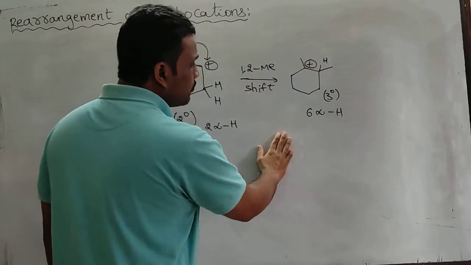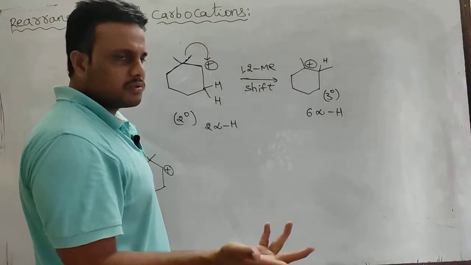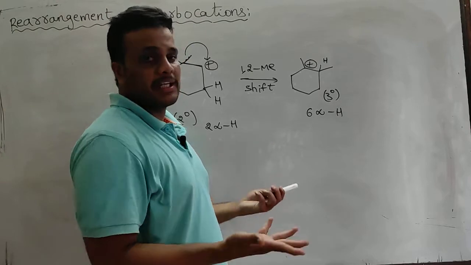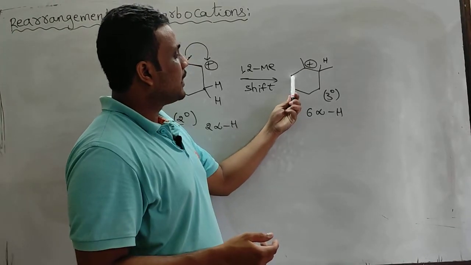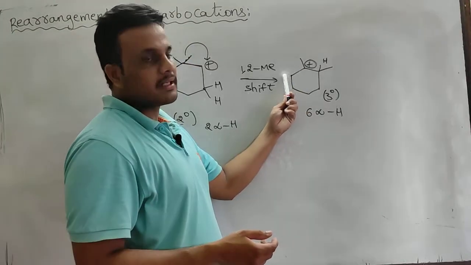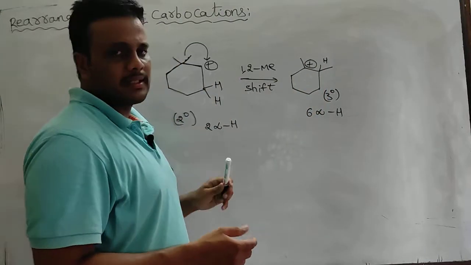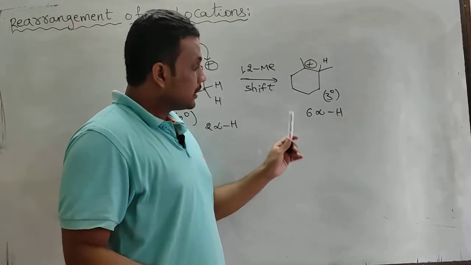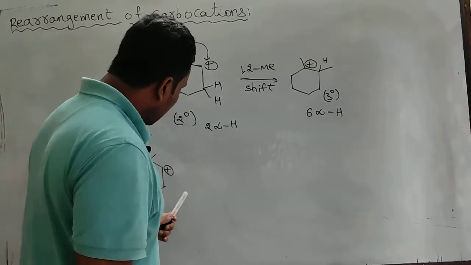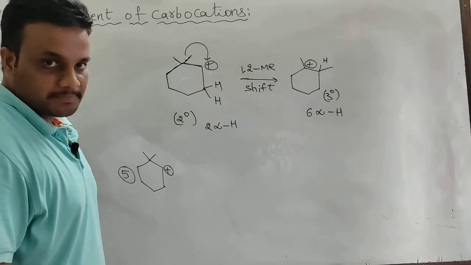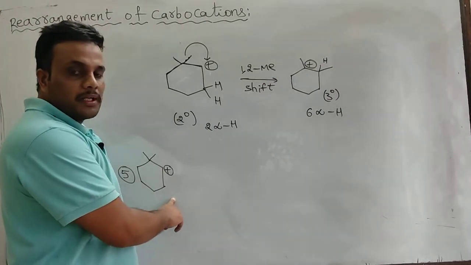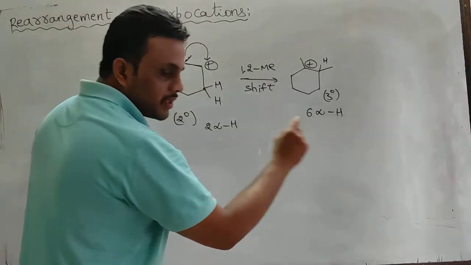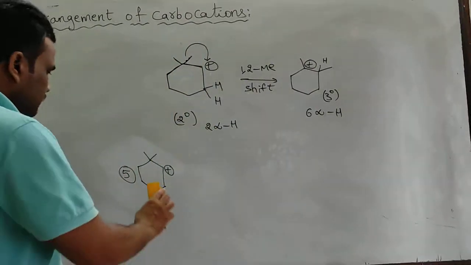One more rearrangement, if possible, you check. Otherwise, no, because already a tertiary is formed. I don't think that any more rearrangement is possible, because if we shift a hydride from this place to this, it will be secondary. Alkyl to this, again you will get this. So this is the most stable. Product formation takes place through this carbocation if this carbocation is formed in a reaction. Okay, so if this is formed in a chemical reaction, you do the rearrangement and get the final product.